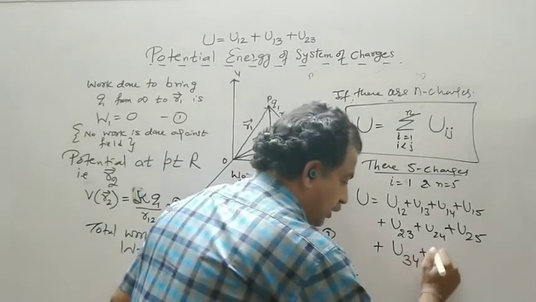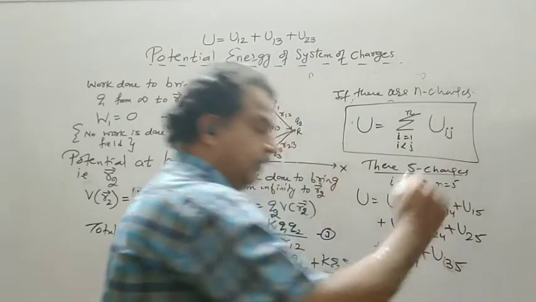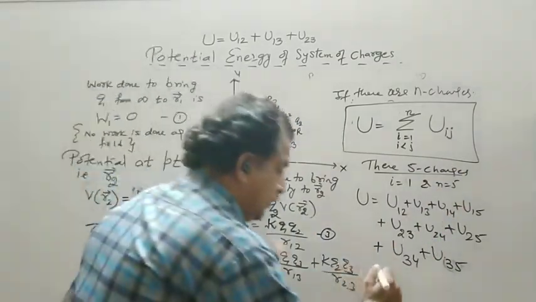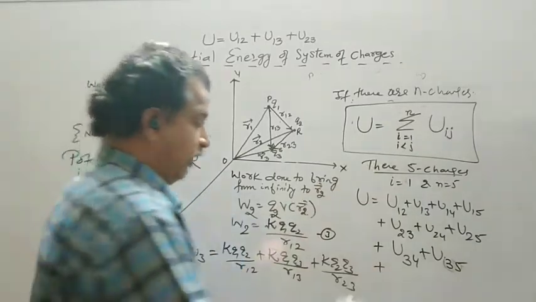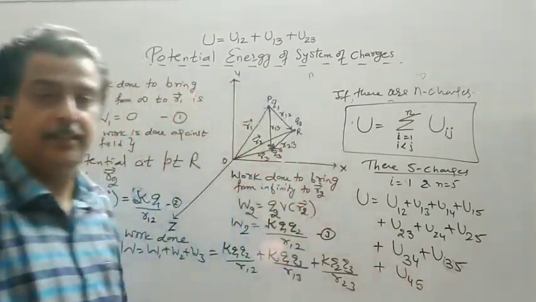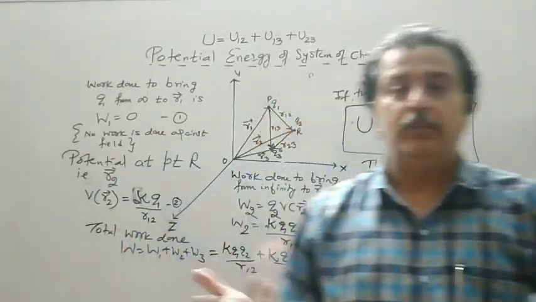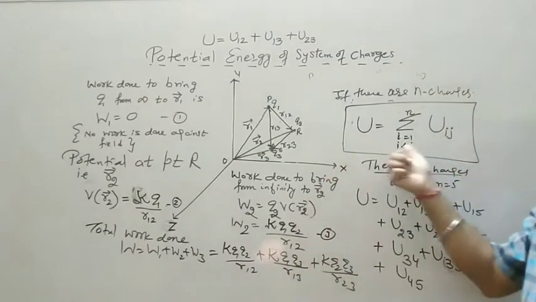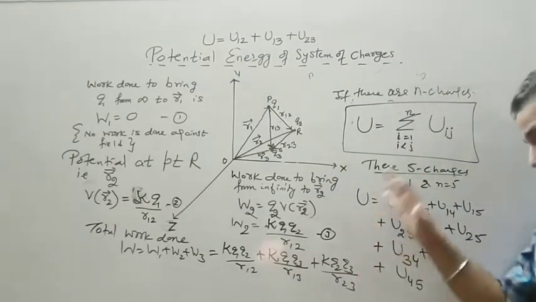So U34 plus U35, plus, now i becomes 4. So if i becomes 4, that is U45. Now when i becomes 5, we need i less than j, so here it concludes with this formula.